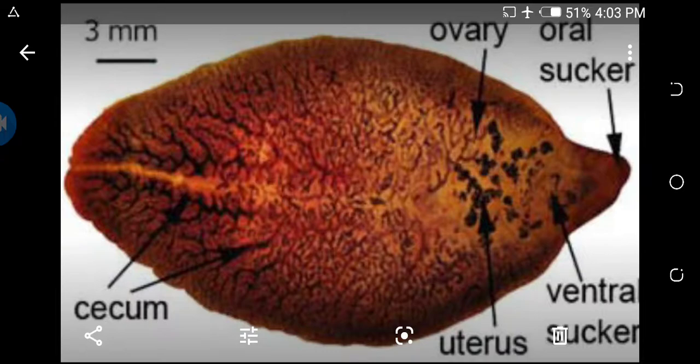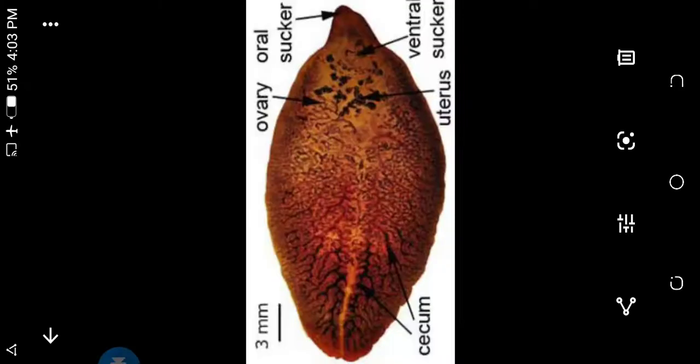About 3 apertures are present on the body. First is the mouth, which is situated at the center of the oral sucker. Second is the gonopore, which is a small and common genital aperture. It is situated on the mid-ventral side of the body, a little in front of the acetabulum. Third one is the excretory pore, which lies at the posterior end of the body.